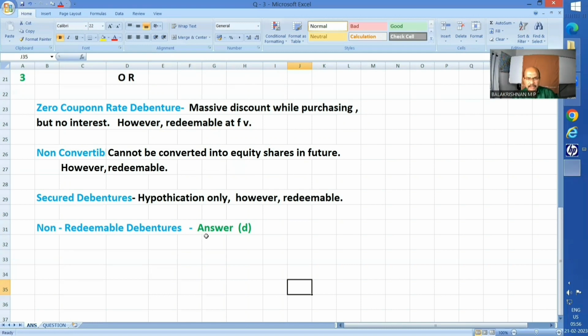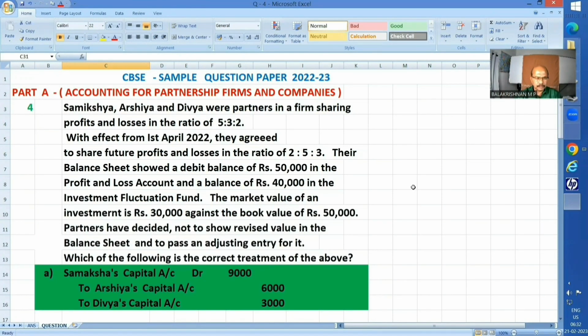Now, next question. Question number 4. Samaksha, Arshia, and Divya were partners, PSR 5:3:2. With effect from 1st April 2022, they agreed to share future profits and losses in the ratio of 2:5:3.